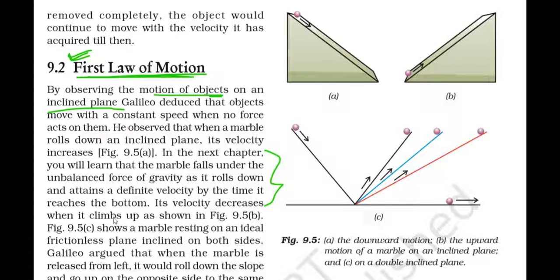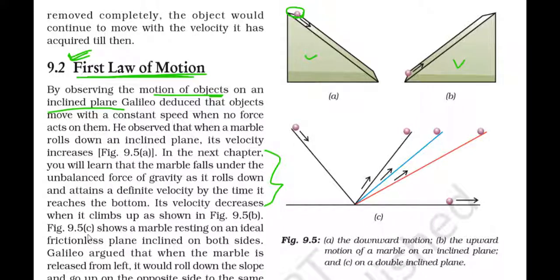Its velocity decreases when it climbs up as shown in the figure. So what he concluded is that these are two inclined planes. One is in the downward direction, one is in the upward direction. When this ball, this marble, moves down, the speed increases, the velocity increases. But while it moves in the upward direction, the velocity gradually decreases. The speed gradually decreases. So its velocity decreases when it climbs up.